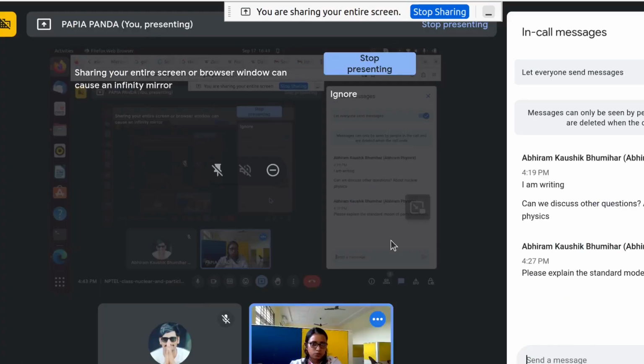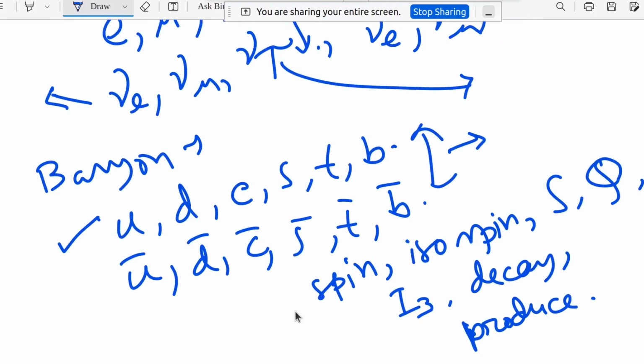If you have any question on particle physics, you can ask me a specific question on the Standard Model also. You can ask what the Standard Model means. It is a very vast thing, right? But what is it basically? It can explain all the properties: how a particle can decay, how it can be produced, what is the nature, what is the mass, what is the speed, all the things it can explain. That is what we can tell.